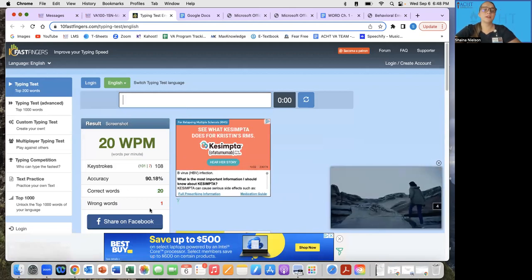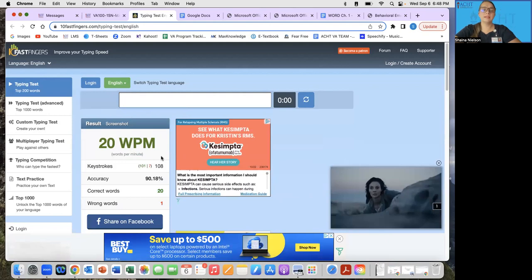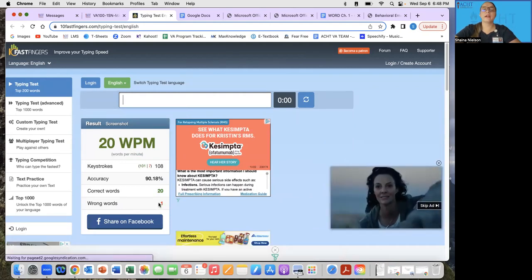So this is my result here. It says I got 20 words per minute. I got 20 correct words and 1 incorrect word.